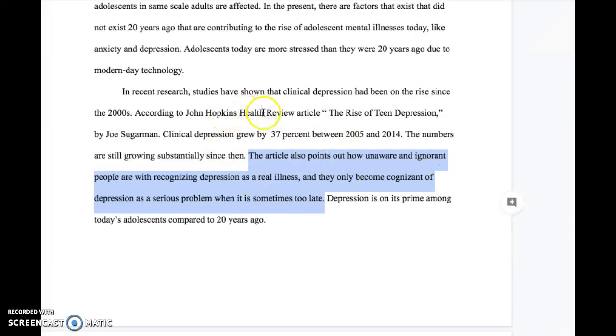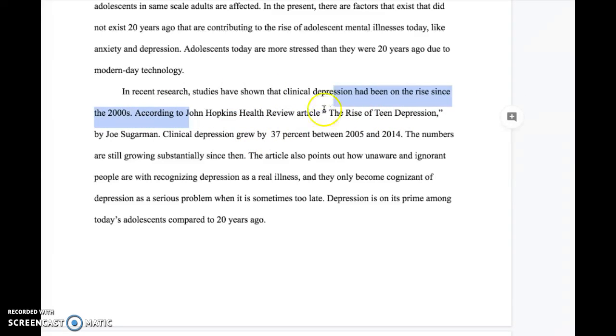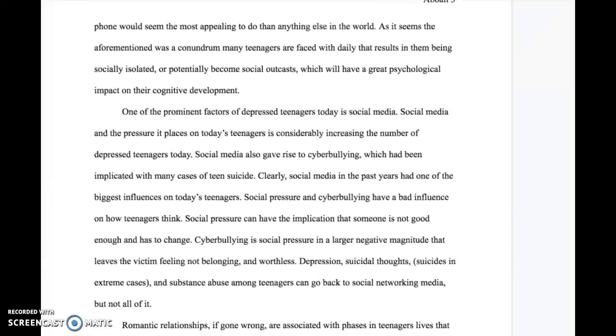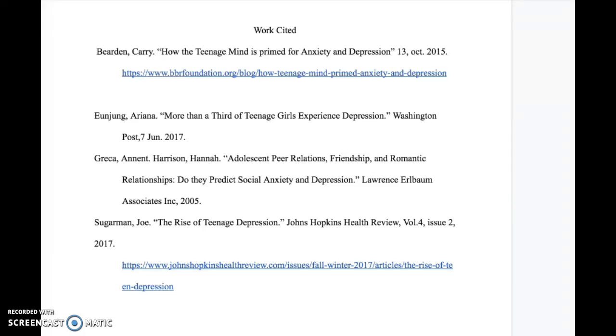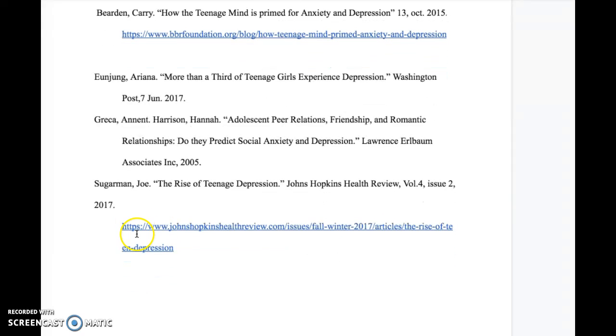The last thing I'm going to say, and this is an issue a lot of people are making, instead of being like, according to the John Hopkins Health Review article, and this is a journal article, all you need to say is, according to Joe Sugarman's article, The Rise of Teen Depression, and then state it. Because this is just a bunch of other stuff that you don't need. Yes, it gives context to the article, but you only need the author and the article title. And if we look at the end, I know this is a journal article because I looked at it previously. You technically don't need a URL because it is a journal article. You would just leave it as the health review, whatever.